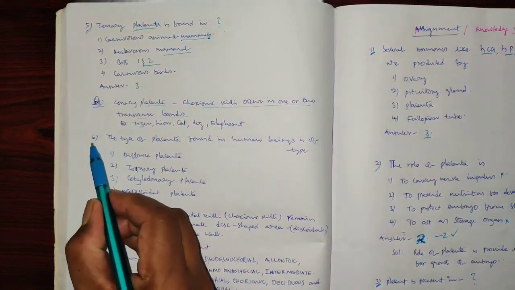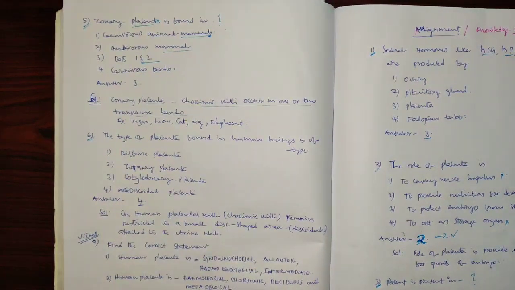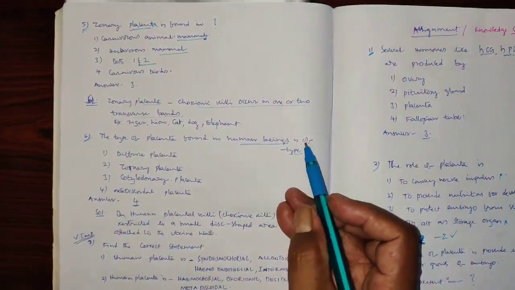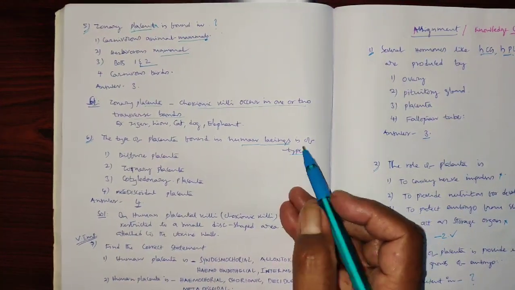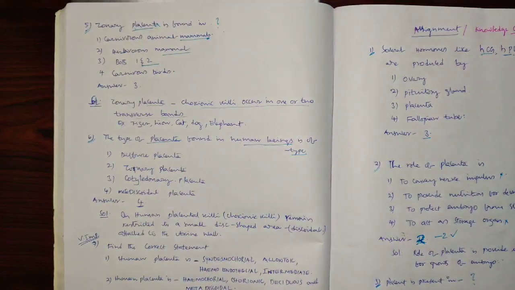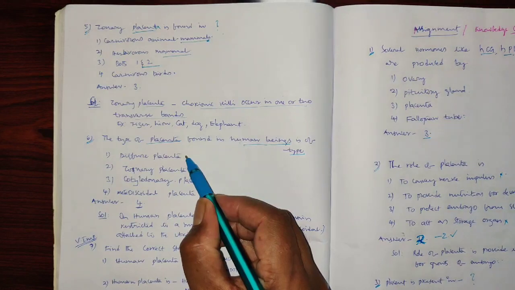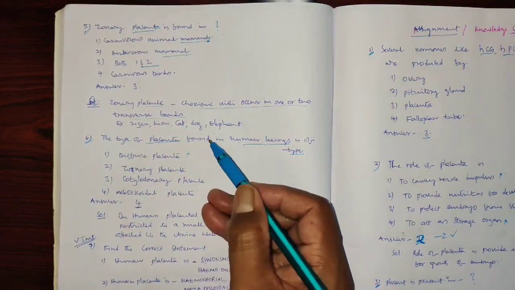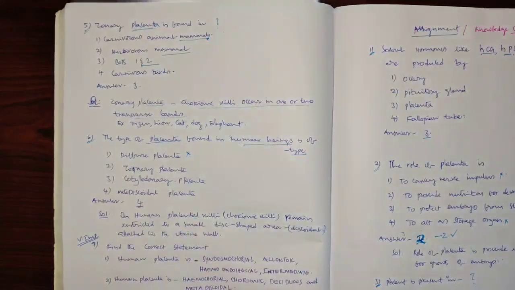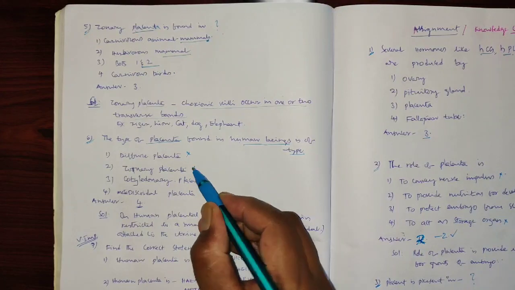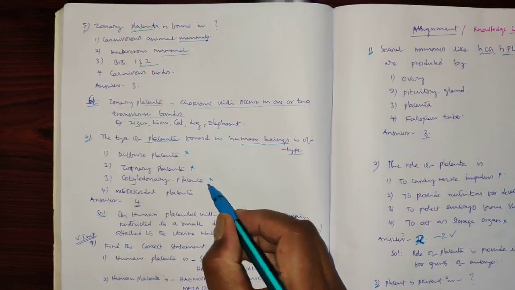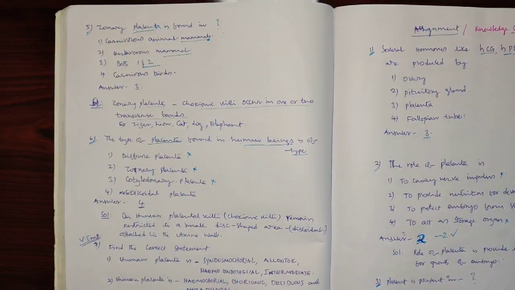Now coming back to another question: the type of placenta found in human beings. This is a very important question, more frequently asked in NEET level exams. Diffuse placenta: the chorionic villi are not diffused to the entire wall of the endometrium, so it is ruled out and is not a correct option. Zonary placenta is also not found in humans. And cotyledonary placenta is also not correct, it is also ruled out.